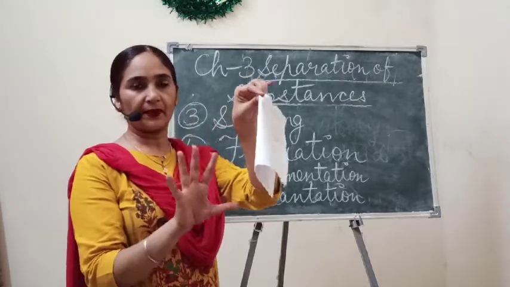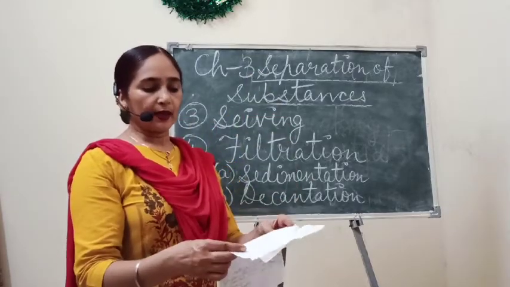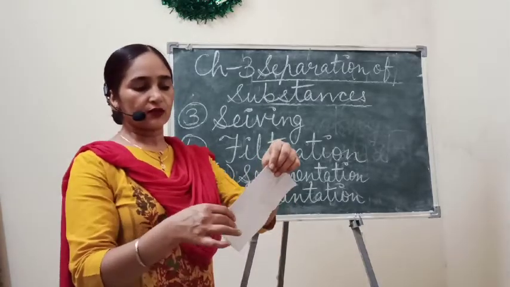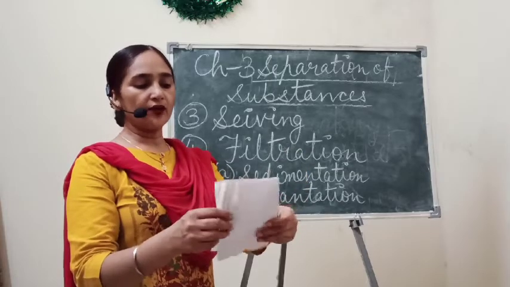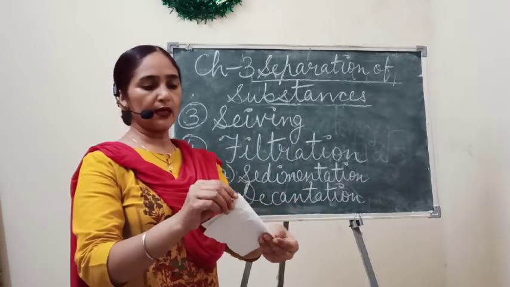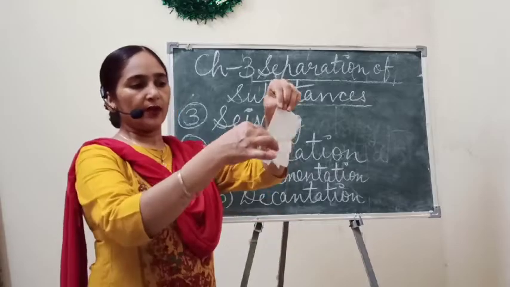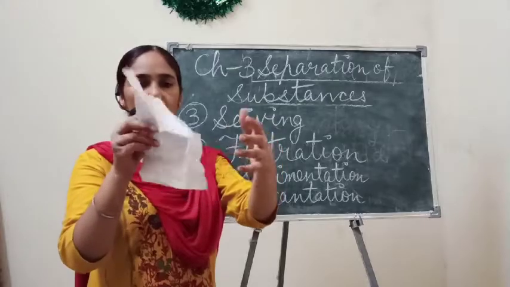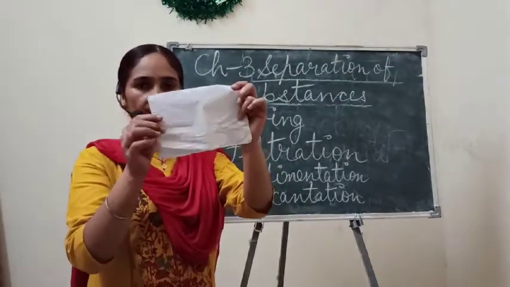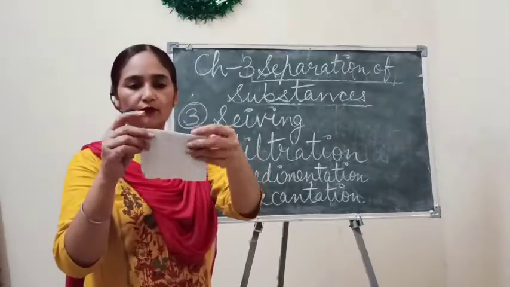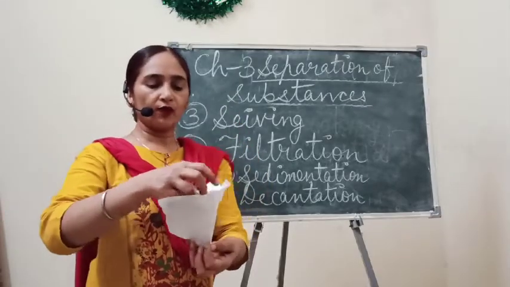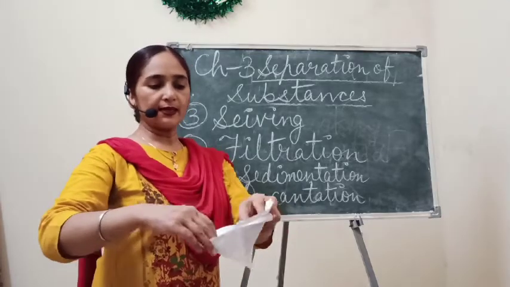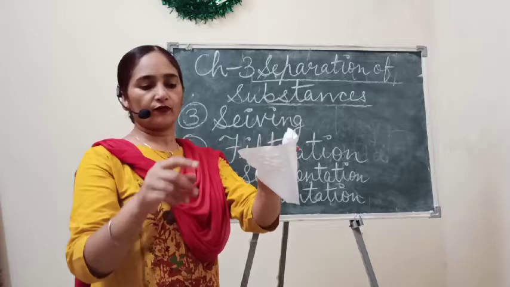This is a simple paper, but I will tell you how we can use it. We fold the filter paper and make a cone of it. First you make one fold, then another fold, then from this part we join, and easily we can make a cone from it.